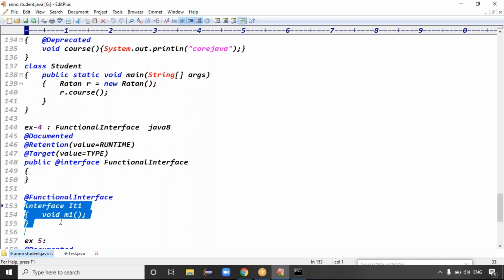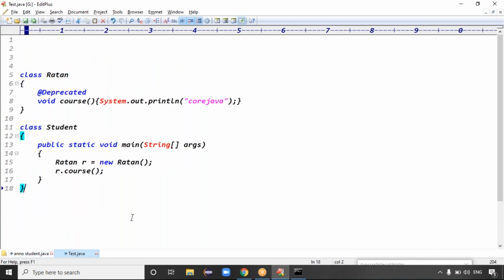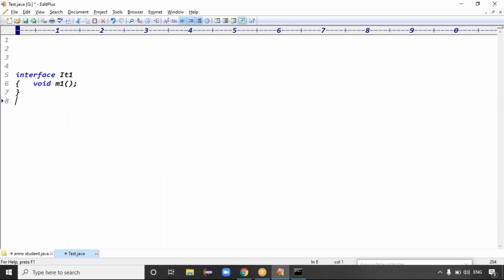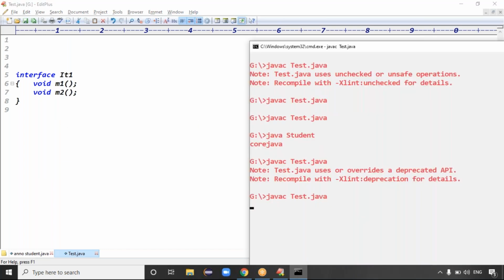Interface ID1, I just specified that. Interface ID1 contains void m1 method. Tell me, interface ID1 with void m1 is there. After that, is this a functional interface or not? It's a functional interface definitely. If you make two methods, is it a functional interface or not? It's not a functional interface, right? Exactly. It is not a functional interface, guys. If we compile the code, definitely the code compiles, not a problem.